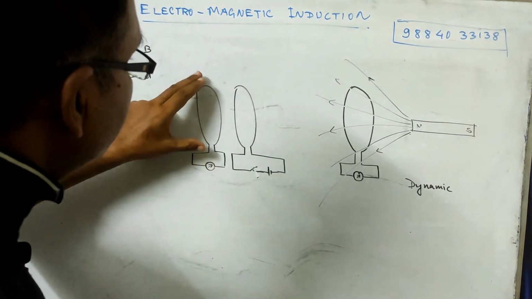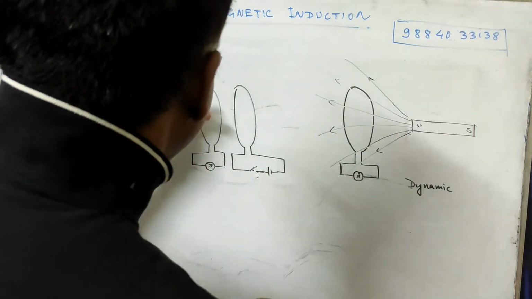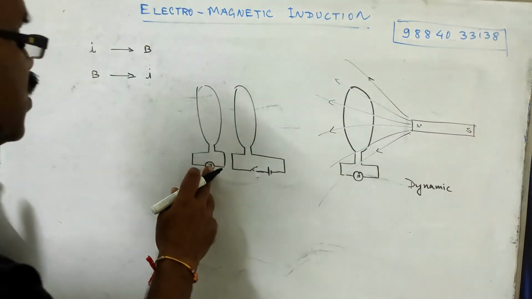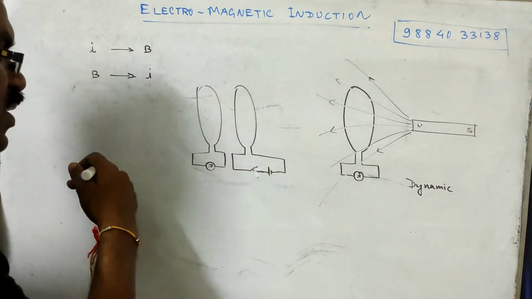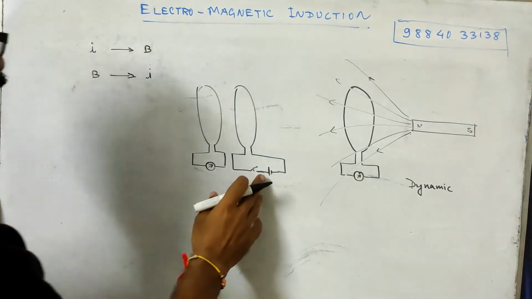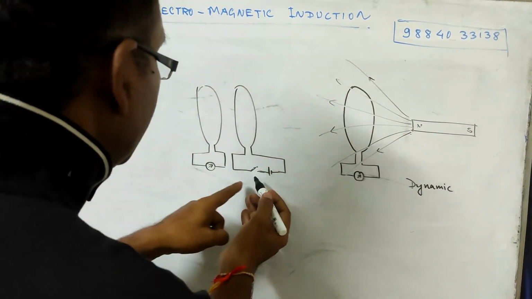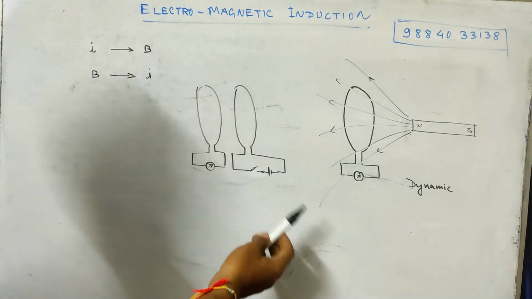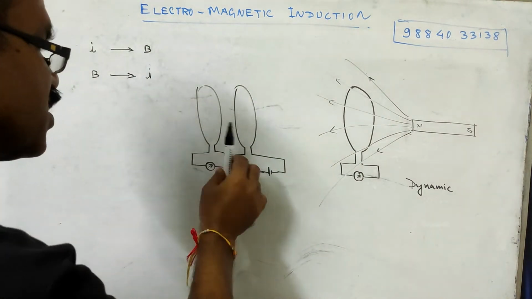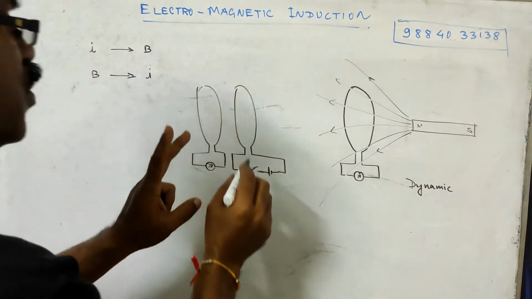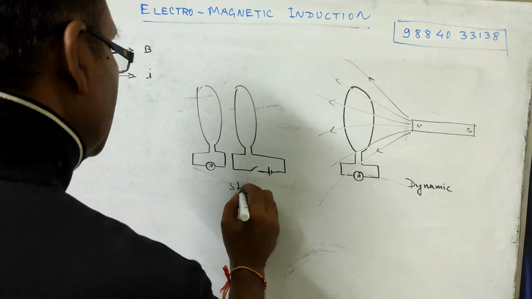Before it was 10, now 9, 8, 7, 6, 5, 4, 3, 2, 1, like that it is becoming 0. So then also there will be a deflection, but this deflection will be on the right-hand side. Before it was on the left-hand side, now it is on the right-hand side. So while building up, suppose the deflection is left-hand side, while collapsing the deflection will be right-hand side. Here no motion is there, right? There is no mechanical motion. So this is the static way of generating it.